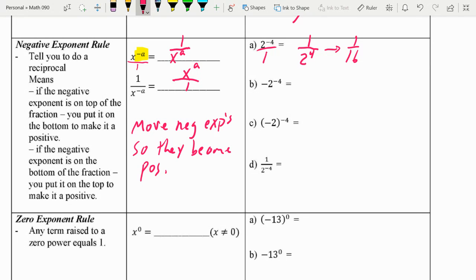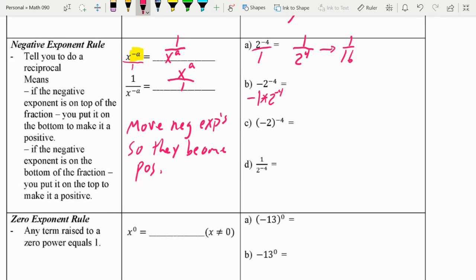All right. Negative 2 to the negative 4th power. This one's actually a little bit tricky, because it's not in parentheses, so you should think about it as negative 1 times 2 to the negative 4 power. If we think about this as a fraction, that negative should be written right in the middle.